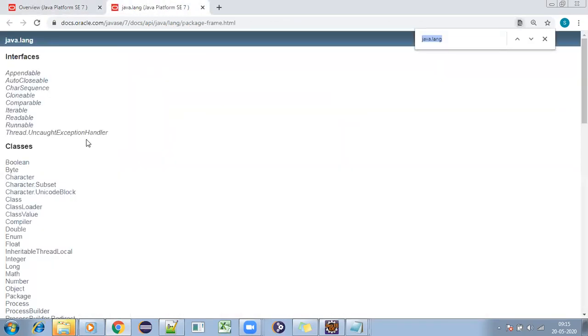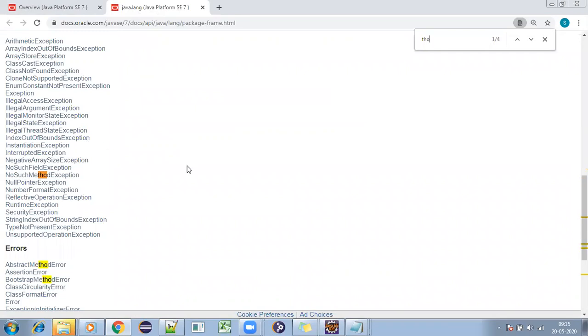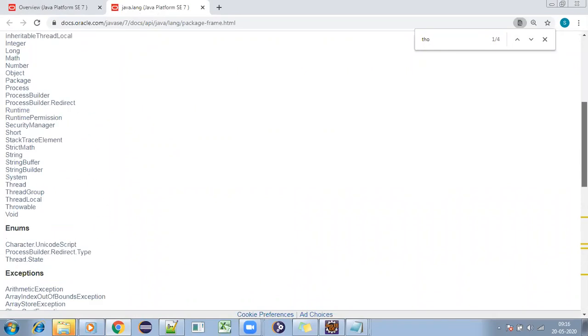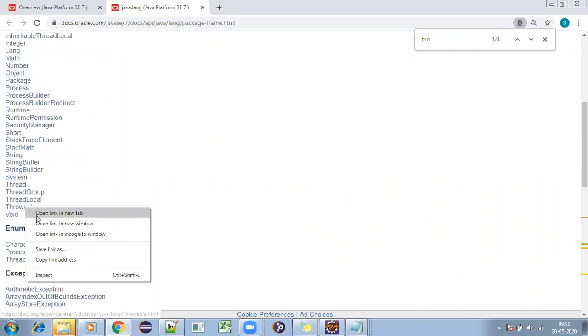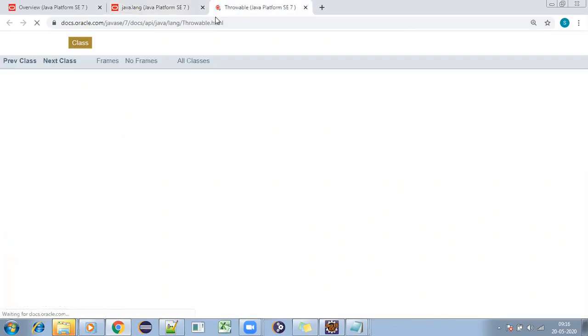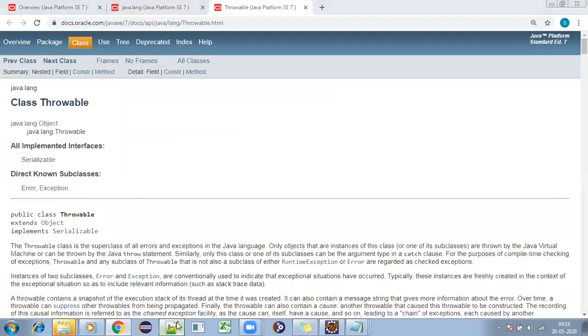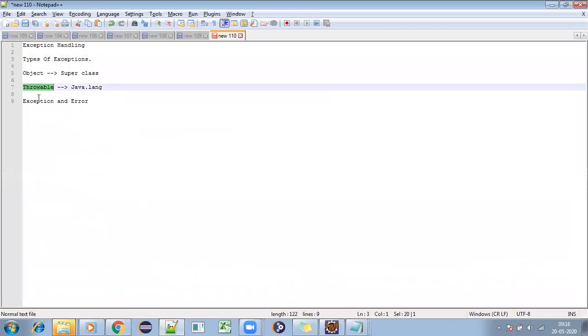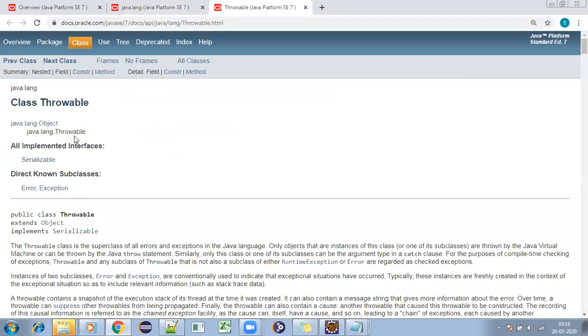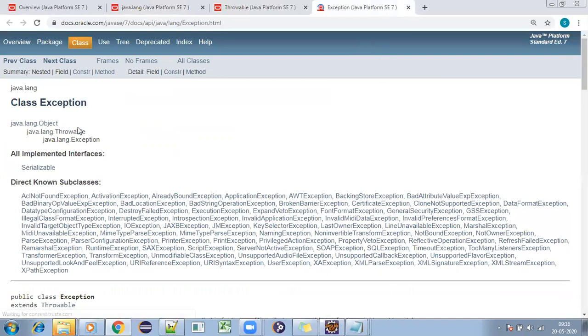There, what is the class? Throwable. Throwable is the class. Under Throwable, as we just discussed, there are two sons: one is Exception and another one is Error. If I click Exception, Exception is also a class. Throwable is also a class. Object is also a class. So under Exception, you have multiple classes.